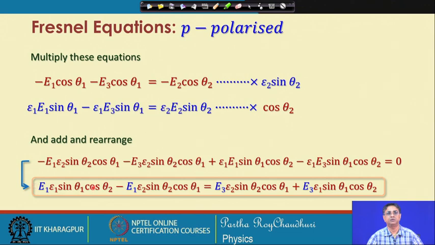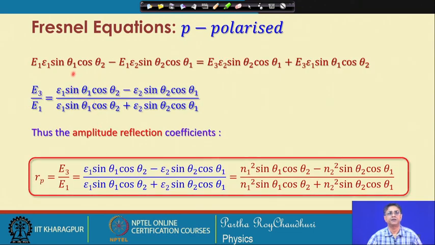So, E 3 by E 1 is simply the ratio of the sine and cosine components in this form. But what is E 3 by E 1? E 1 is the incident amplitude of the electric field, whereas E 3 is the reflected amplitude of the electric field.